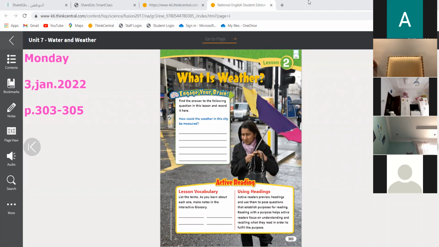Sometimes the air is so tough I can't breathe in it. So you call it windy when the air is so heavy and moves around very quickly. We call it windy. So you are describing the air around you. Now, our Earth is surrounded by a mixture of gases. These mixture of gases, we call it atmosphere. Yes, atmosphere.